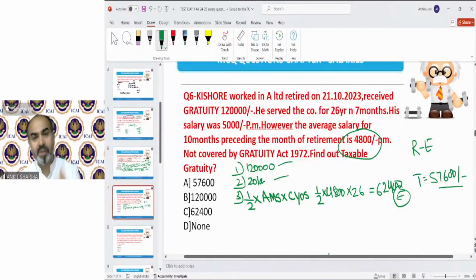Do not take the overburden of your examination, thinking about what will happen. Nothing will happen. Fine. So if you have worked properly, if you have planned your examination, if you have a specific strategy, if you have worked hard, definitely your examination is going to give you a good result. So do not try to study only for the last 1 month. You have to start every day. You have to study every day. You have to work hard every day.